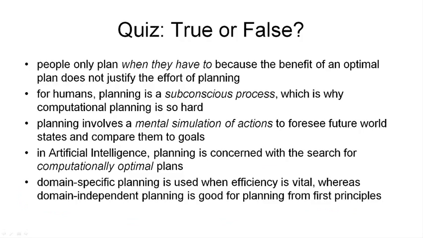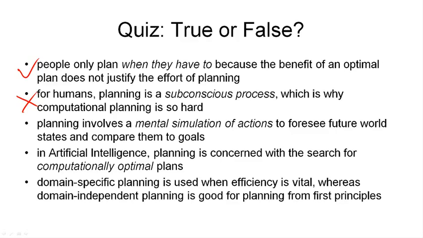So here's a little quiz to test your understanding so far. The following 5 statements are either true or false. Please tick the boxes for the statements that are true. The first statement, people only plan when they have to, because the benefit of an optimal plan does not justify the effort of planning, is true. The second statement, for humans, planning is a subconscious process, which is why computational planning is so hard, is false. The reason is that planning is not a subconscious process. We have defined planning as the explicit deliberation process, so it needs to be conscious.